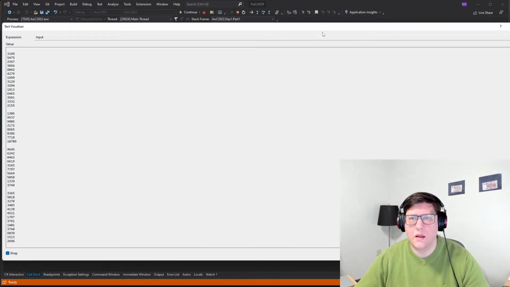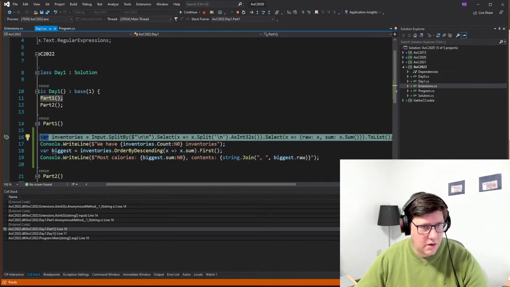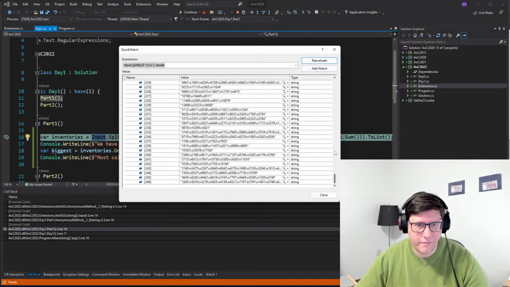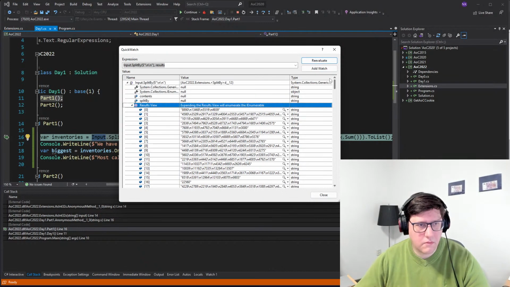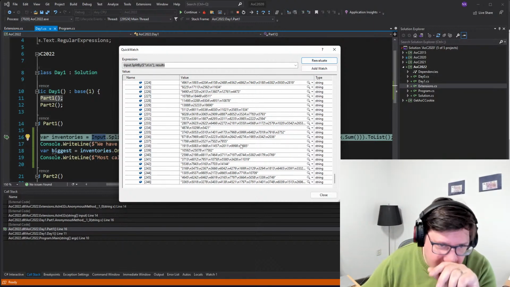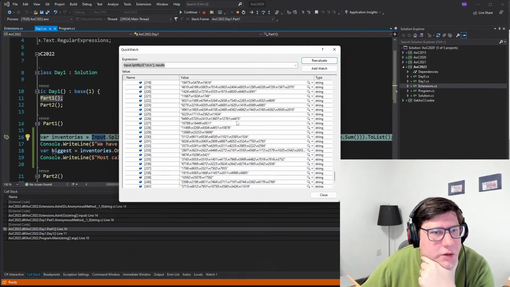Yes, there's an empty line at the end, so this will probably have an empty entry at the end. So if we look at it here, that's interesting. There's no empty entry there. So why is it complaining?